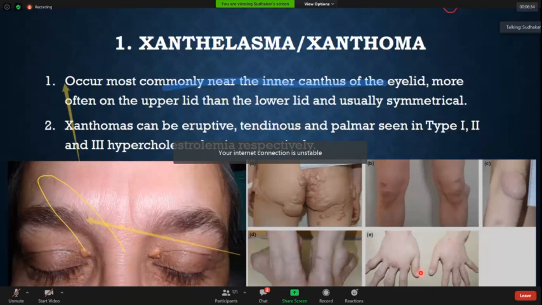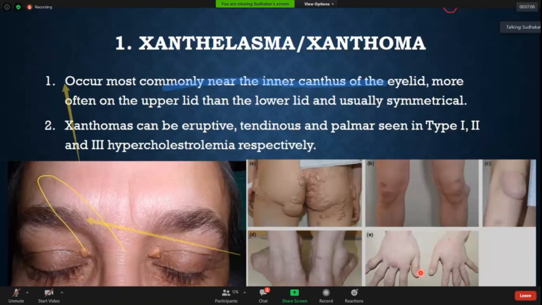Why is this important? Because one thing is, they tend to have premature atherosclerosis, and a family history is very important. And the second important thing is, before, we used to do a lot of therapies like apheresis, plasmapheresis and all. Nowadays, we have one important drug known as PCSK9 inhibitors, which have come as class 1 drugs for the treatment of homozygous and heterozygous familial hypercholesterolemia. So this is one of the important markers, like the xanthomas. Let it be eruptive, let it be tendinous, let it be palmar.